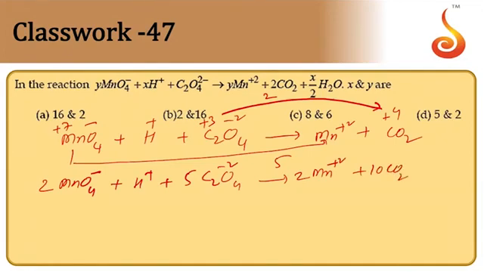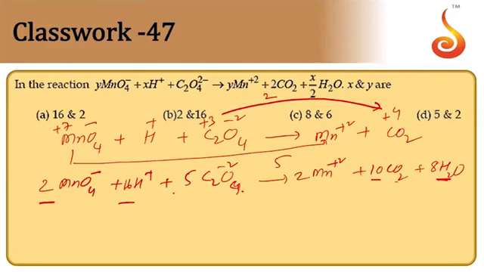Now we need to balance oxygen atoms. Here 5 into 4, 20 are there, plus 8, 28, of which 20 are present here. We require 8 oxygens, means it should be 8 H2O. Now hydrogens are 16 here, so 16 will come here. So 2 and then 16.